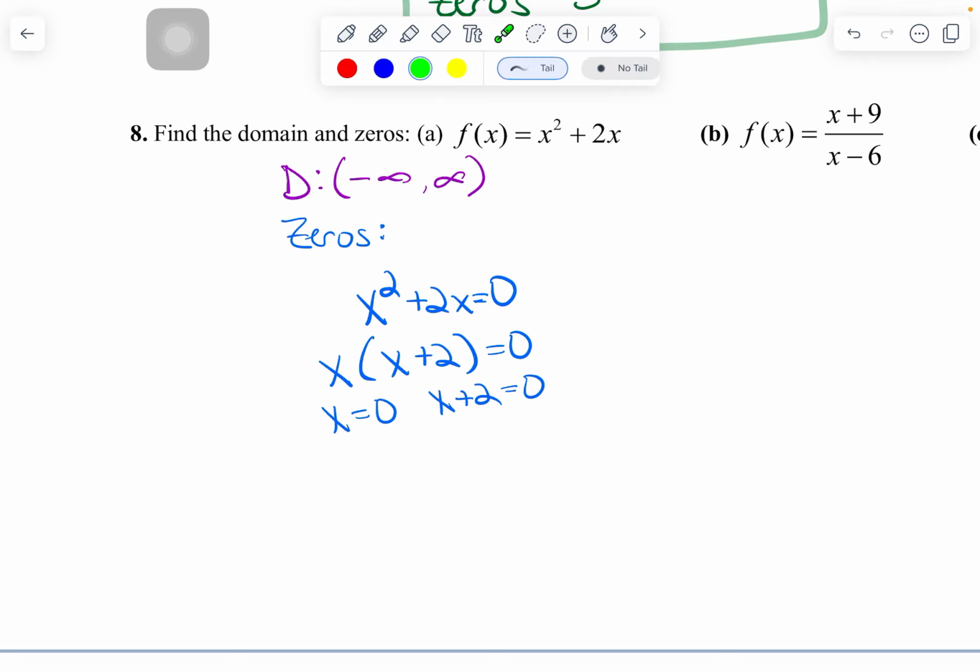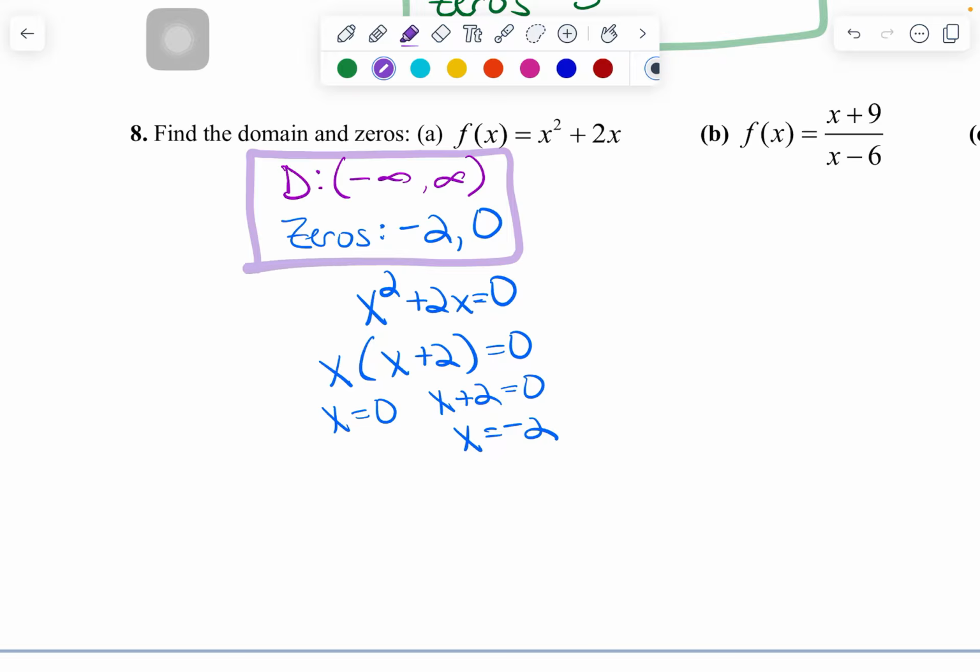So one of my zeros is going to be 0, right? X equals 0. There's nothing else to do there. The other factor, X plus 2 equals 0. Go ahead and subtract 2 from both sides, and you're going to get X equals -2. So your zeros are -2 and 0. And those are the final answers for part A, right? We found the domain, we found the zeros, and that is it. Nothing else to do with that one.